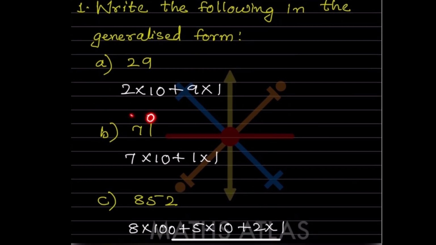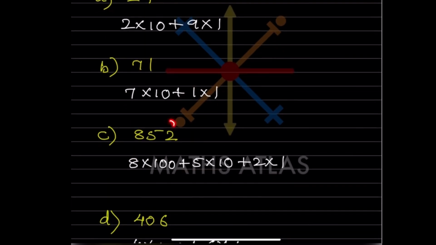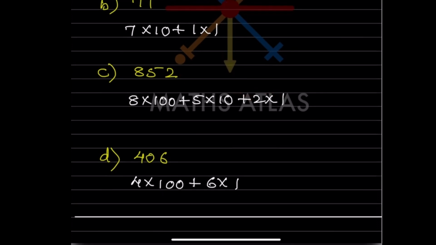Now same here, ones and tens. So this is going to be 7 into 10 plus 1 into 1. Now this is ones, tens and hundreds. So this is going to be 8 into 100 plus 5 into 10 plus 2 into 1. Again this will be ones, tens and hundreds. So this is going to be 4 into 100 plus, this is 0, so we need not write it because 0 into 10 is going to be 0. So here 6 into 1.